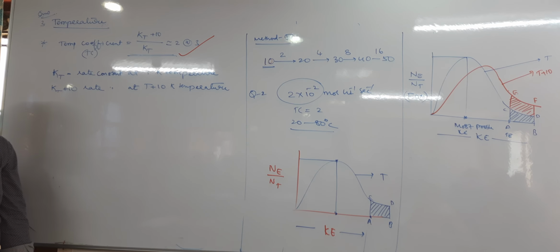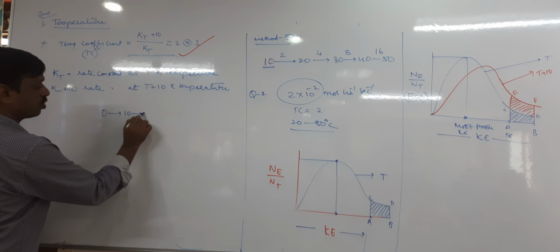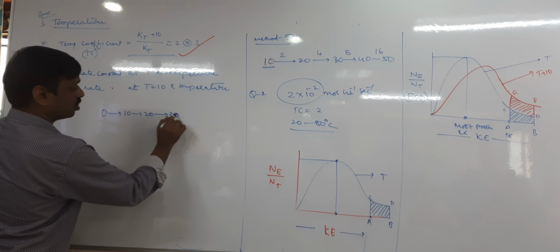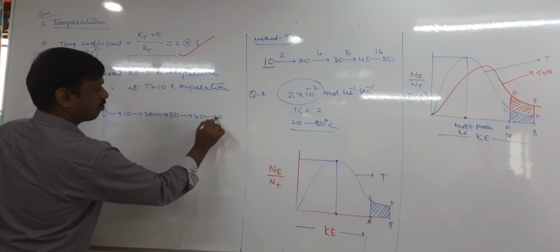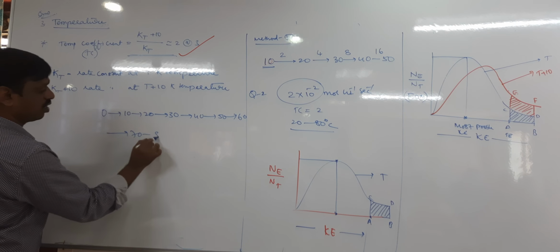That means the temperature rises to 80 from 0. So 0 to 10, 10 to 20, 20 to 30, 30 to 40, 50, 60, 70, 80.